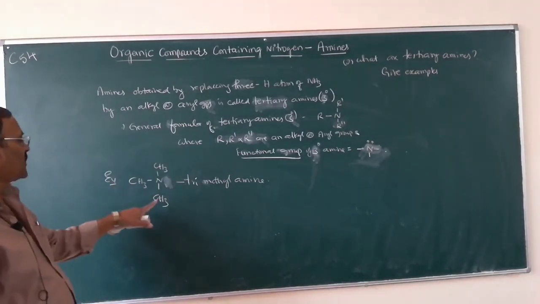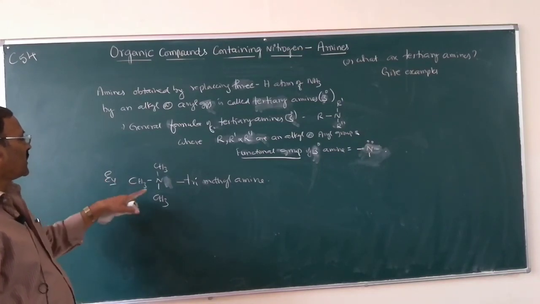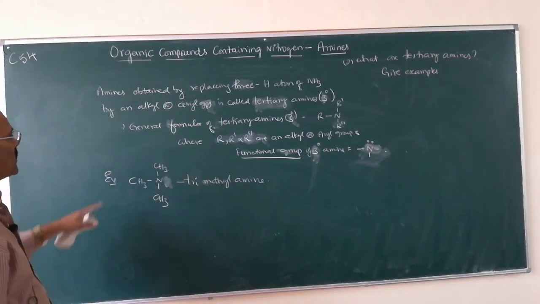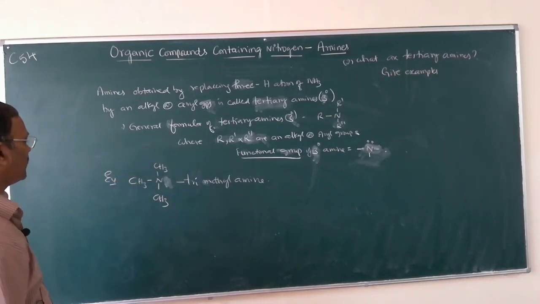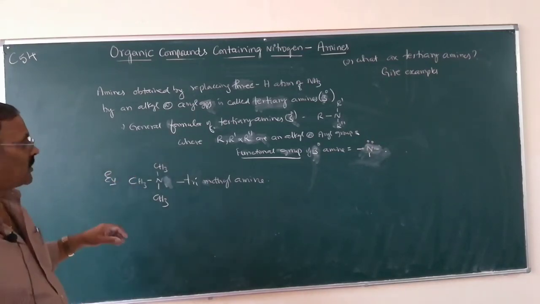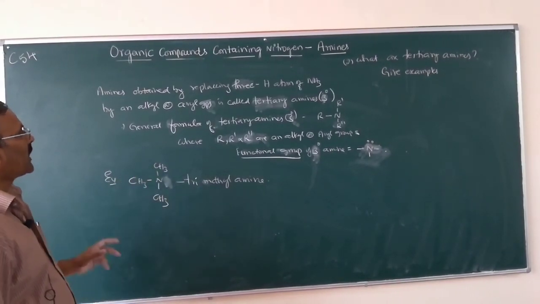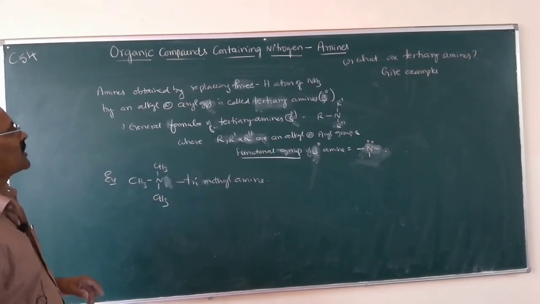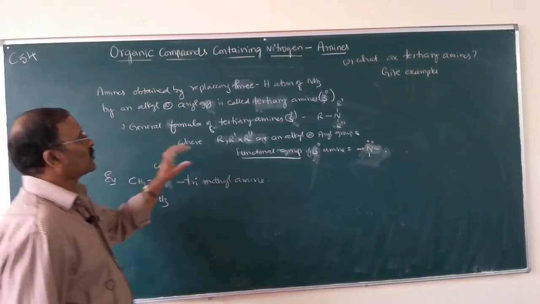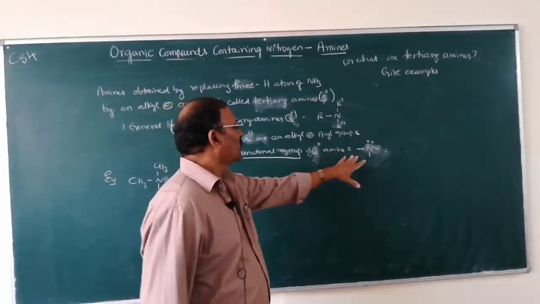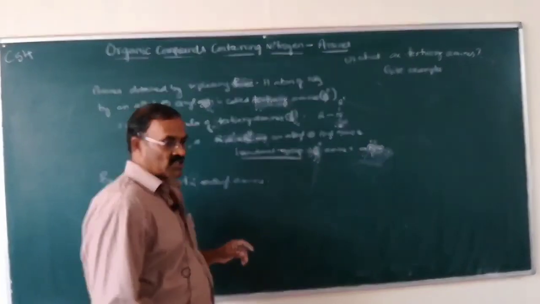If you substitute here ethyl, N,N-dimethyl ethylamine, etc. So this is a tertiary amine. Where all the H atoms of ammonia are replaced by alkyl or aryl groups, they are called tertiary amines. So you have to note down the general formula, functional group and examples for tertiary amines.